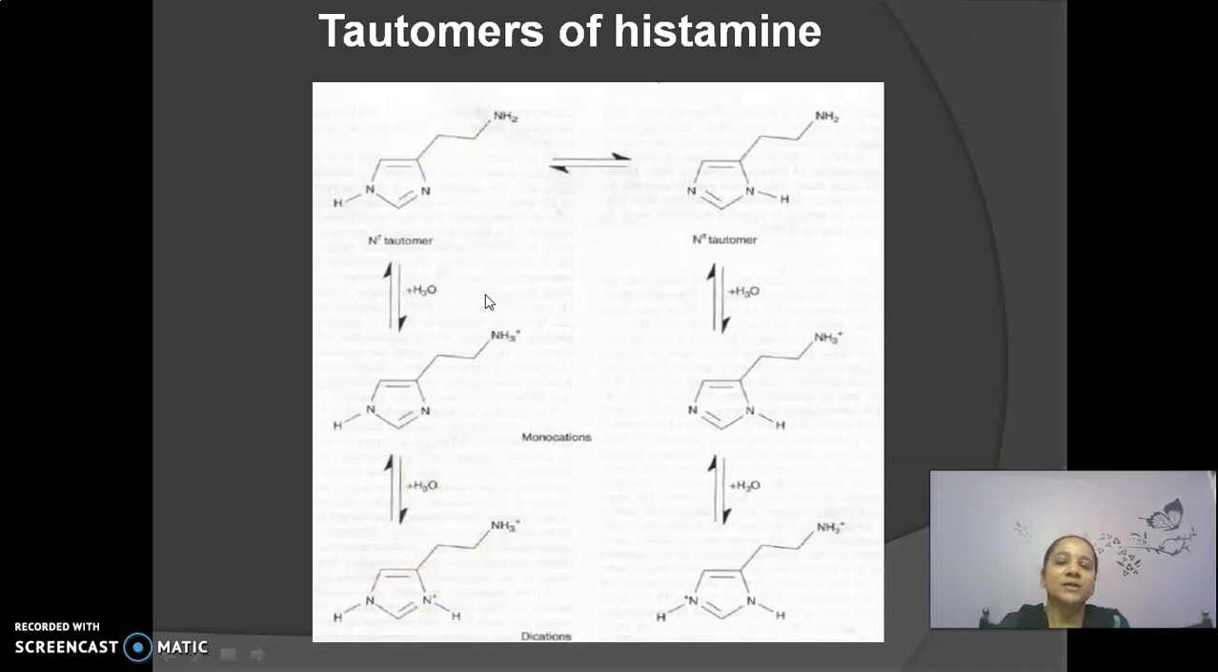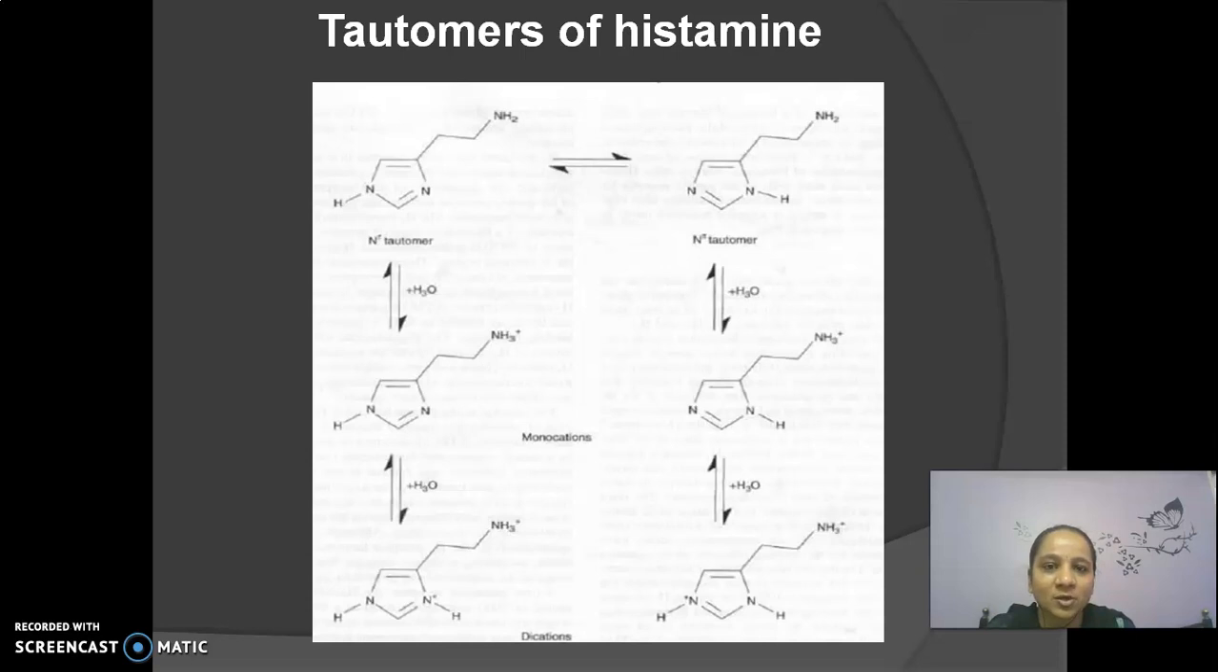Looking at the ratio of N-tele tautomer to N-pi tautomer, it is about 4:1, meaning it consists of 80% N-tele tautomer. What is indicated here? For binding to the H2 receptor, the N-tele tautomer is always needed. Two things are most important: first, the trans configuration is required, and the next is that it is present in the form of the N-tele tautomer.